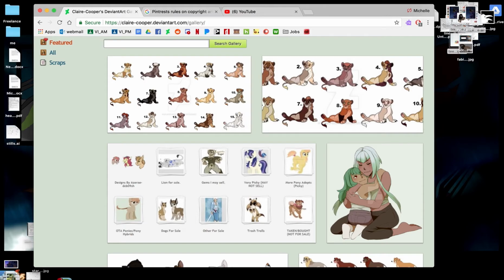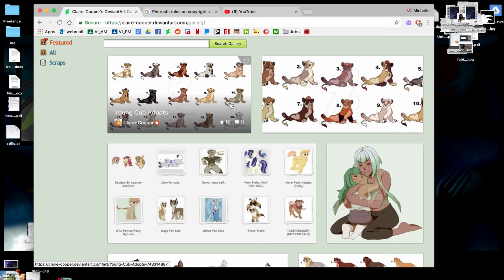Claire Cooper has been very polite and she's going to be letting me use one of her images as an example on how to file one on DA, and then I'm probably going to use my own on YouTube, and we'll figure out Pinterest when we get there. Obviously, Claire Cooper is not an art thief. Me using her work is simply an example that she's okay with.